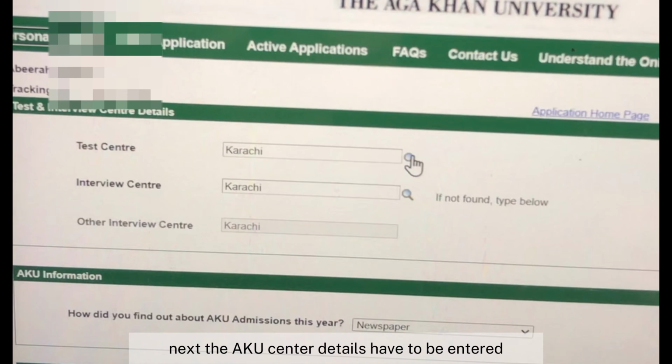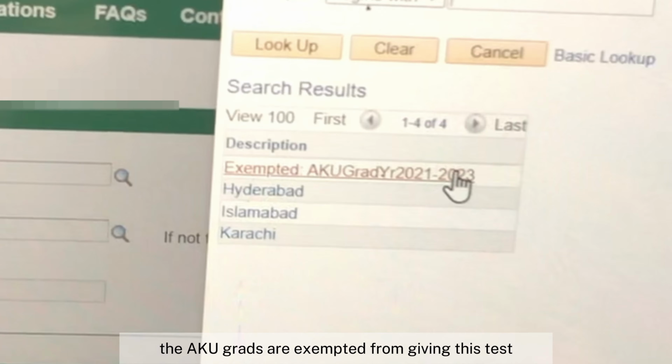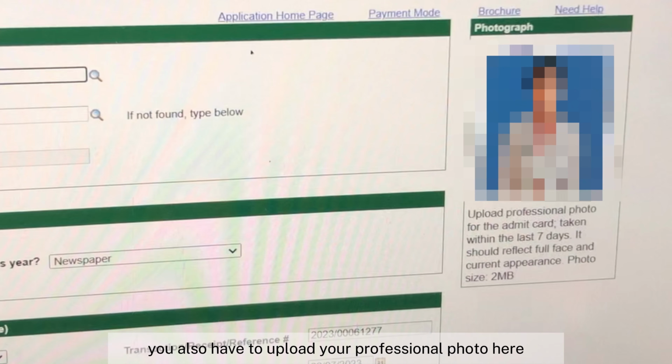Next, the AKU center details have to be entered. The test is carried out in Islamabad, Hyderabad, and Karachi. The AKU grads are exempted from giving this test. You also have to upload your professional photo here.